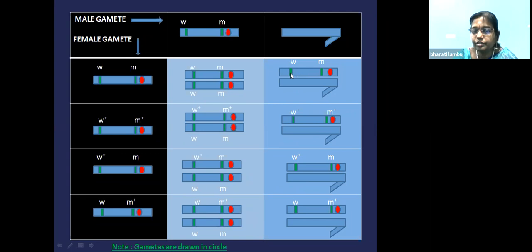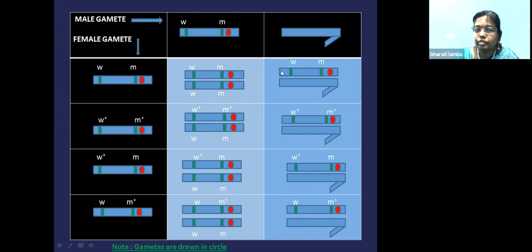If you see this white-eyed male with the miniature wings, and if you see this, it is a wild type male with the red-eyed male with normal wings. If you see this red eye is wild type with the miniature wings. If you see this, normal wings are present with the white-eyed, it is present in the male.